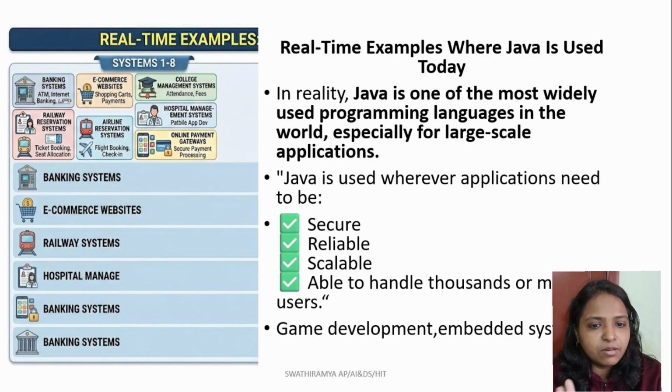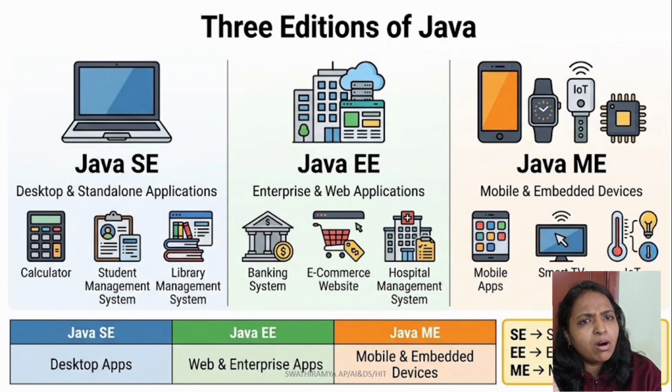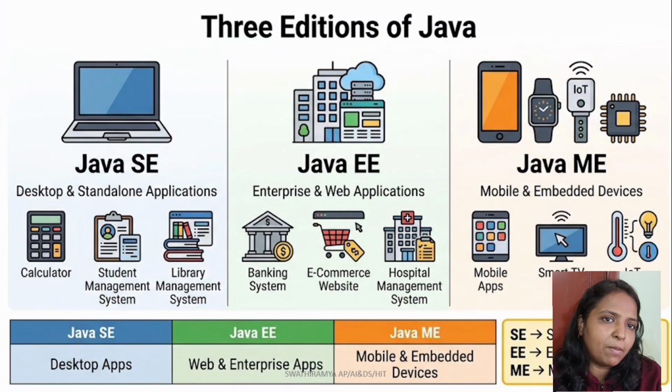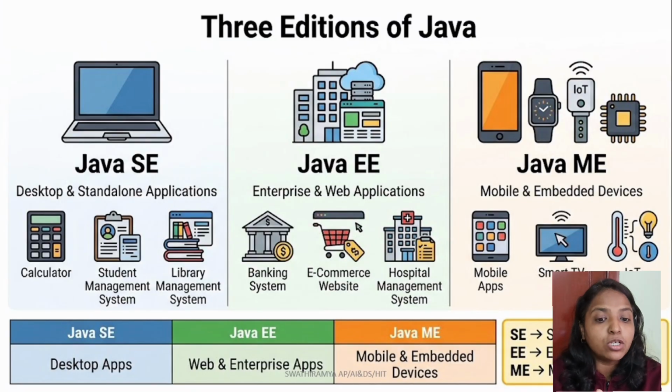Okay, let's move to the next level. We will see what all the things available in Java. Java is divided into different editions based on the type of application being developed. The three important editions are Java SE, Java EE, Java ME. First, we have Java SE, which stands for Java Standard Edition. Java Standard Edition provides you the core Java features and is commonly used for learning Java, desktop applications and standalone applications. For standalone applications, for desktop applications, we will use this Java SE.